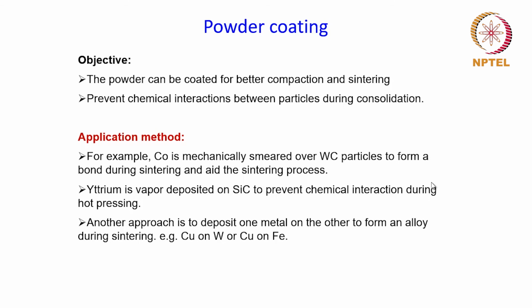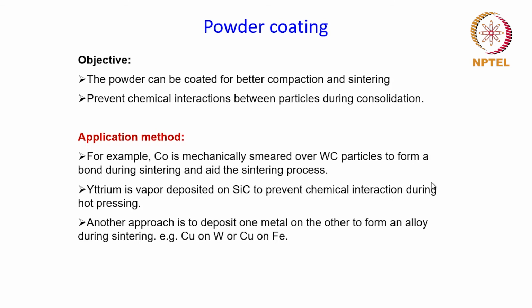There are chances that the particles can interact or react with each other, or if there is a second constituent present in the powder, there are chances that there may be some chemical reactions between the powder particles and those constituents.